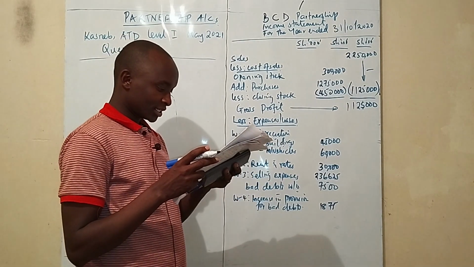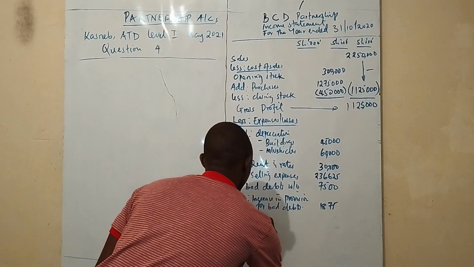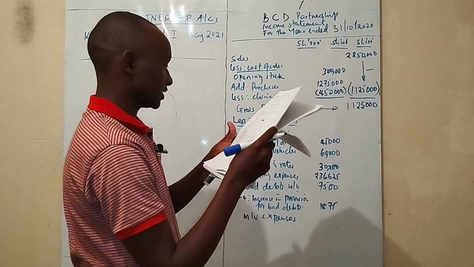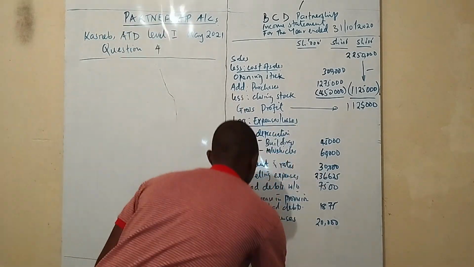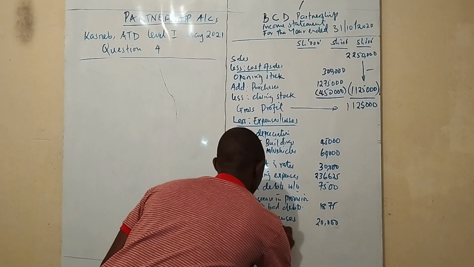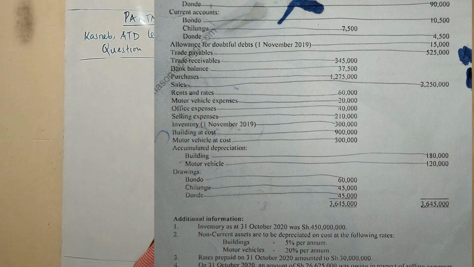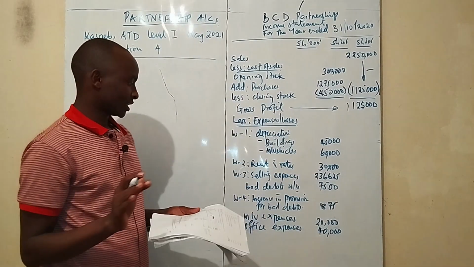So on the debit side, I can see we also had the motor vehicle expenses of 20,000. Then you also had office expenses of, no, sorry, office expenses of 40,000 Kenya shillings. So we don't have any other expense.